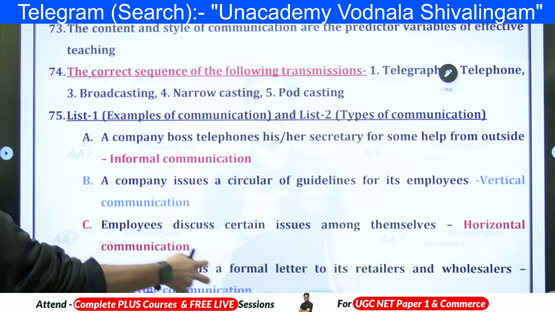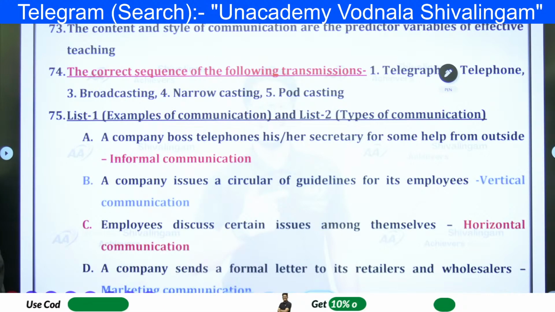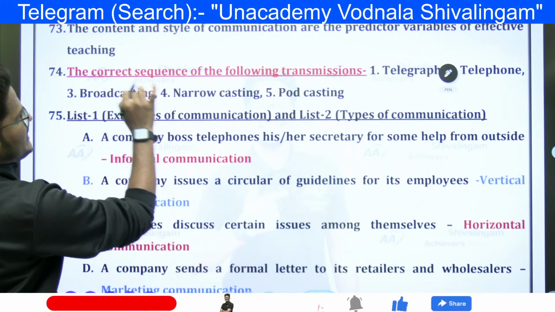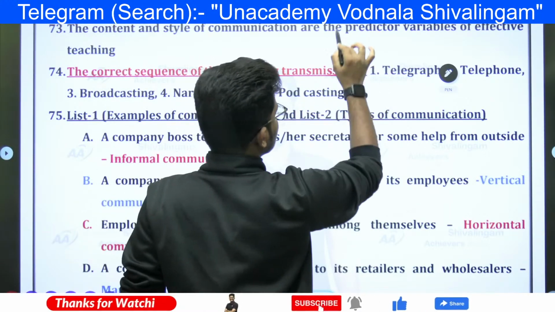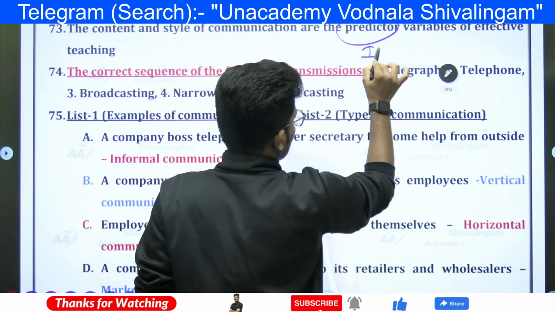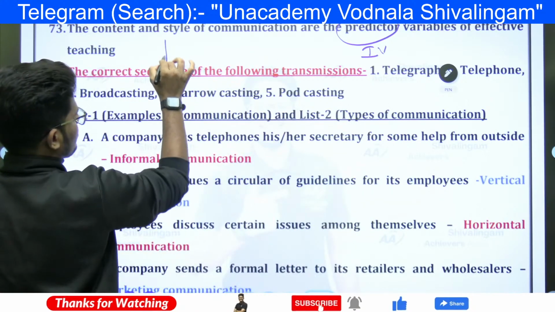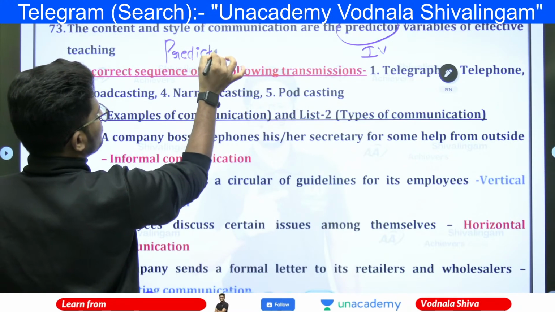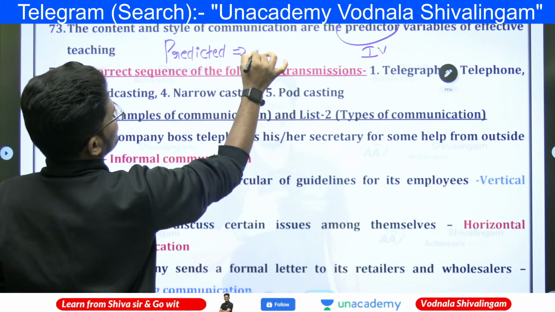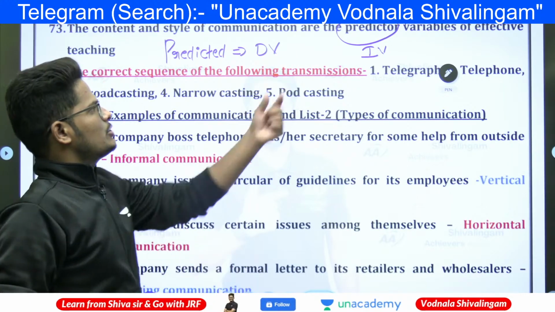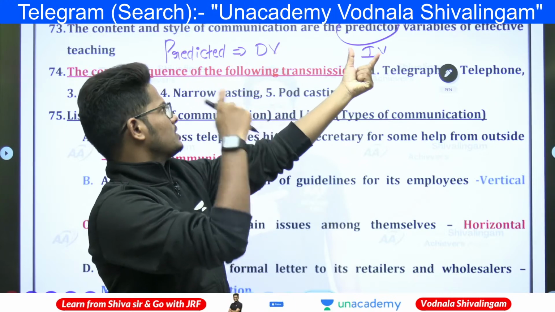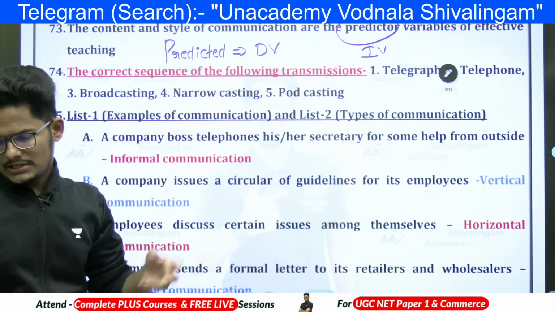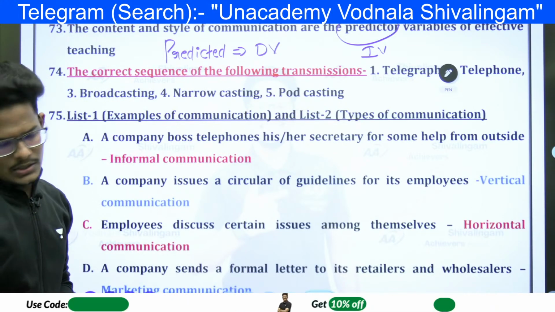Next, the content and style of communication are the predictor variables of effective teaching. What is a predictor variable? A predictor variable is nothing but an independent variable, whereas a predicted variable is nothing but a dependent variable. So when you manipulate the predictor variable, the impact is going to be there on the predicted variable, which is the impacted variable, that is, the dependent variable, right?